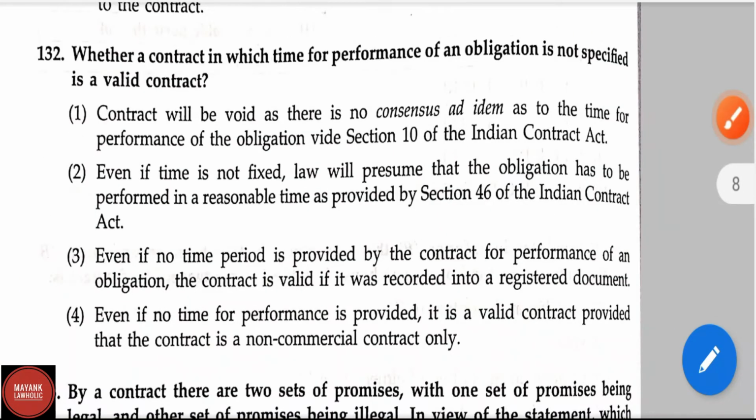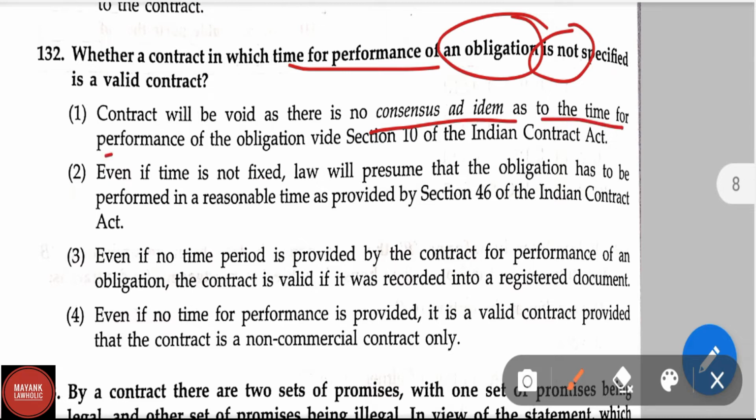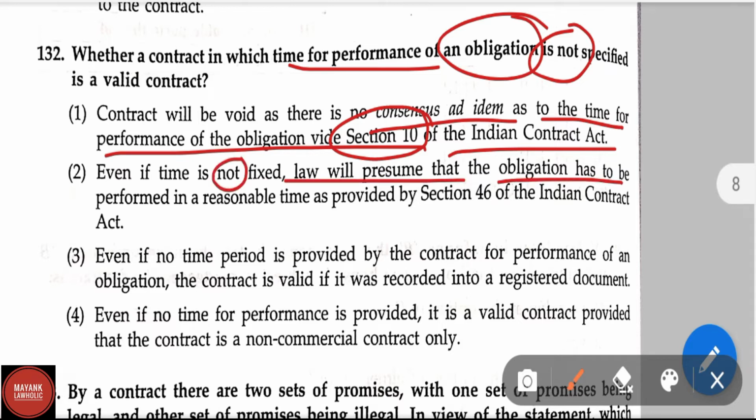Question number 132. Whether a contract in which time for performance of an obligation is not specified is a valid contract. Options are: option 1, the contract will be void as there is no consensus ad idem as to the time for the performance of the obligation vide section 10 of the Indian Contract Act. Option 2, even if time is not fixed, law will presume that the obligation has to be performed in a reasonable time as provided by section 46 of the Indian Contract Act.